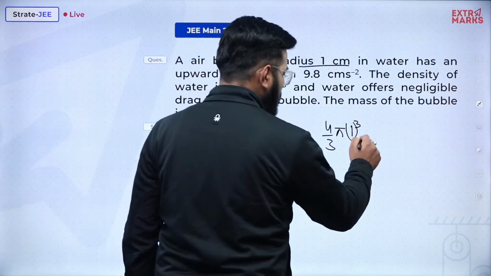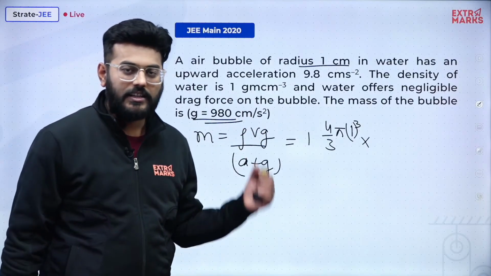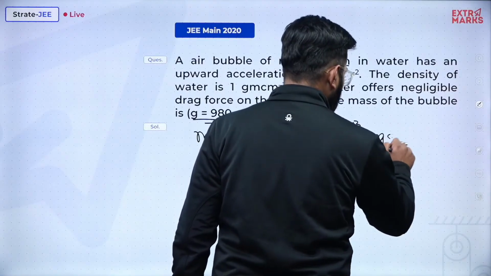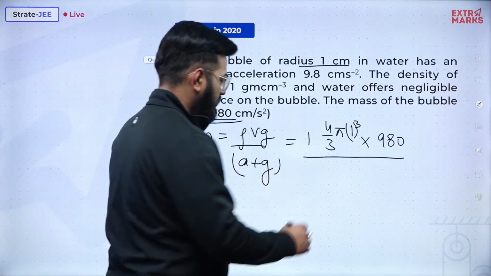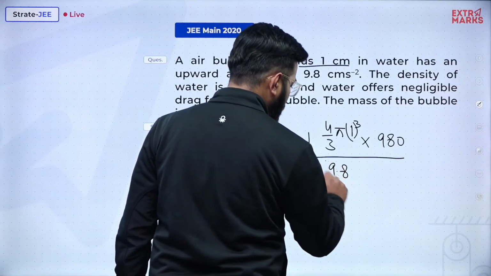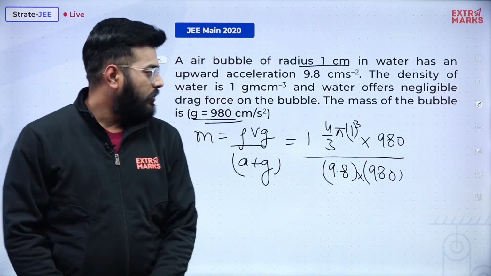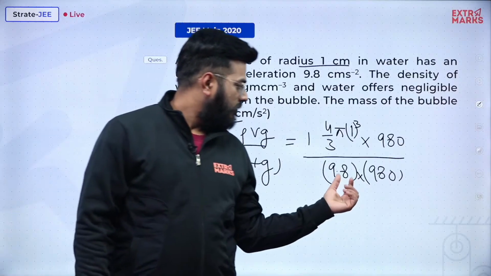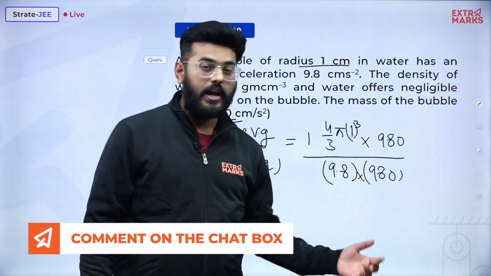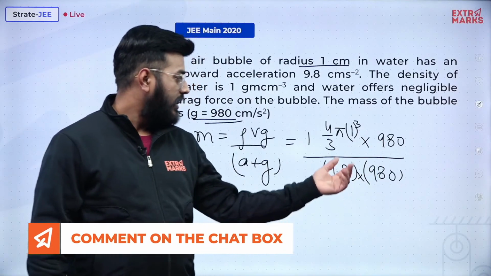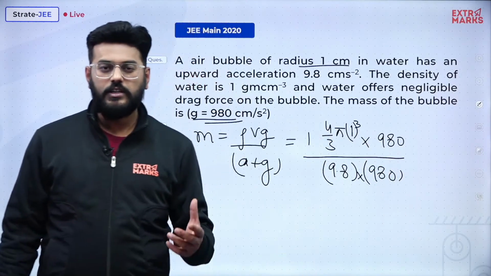Perfect sir. Then g, what is acceleration due to gravity? So they were very helpful in giving us this value as well, and this is equal to 980 centimeter per second square. Okay, perfect. Then what about a plus g? So a plus g will be 9.8 plus 980. So now what are you going to do? Will you add it up, get the value 989.8, and divide 980 by 989.8? This is a huge task, and then multiplying it with 4 by 3 pi. So can you do that? Obviously you won't be doing it.